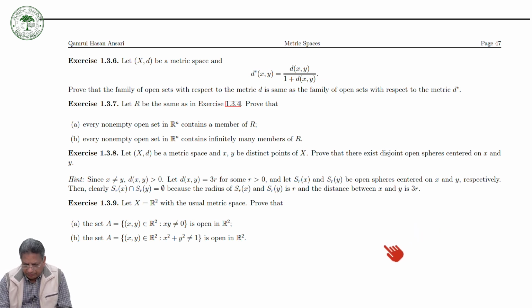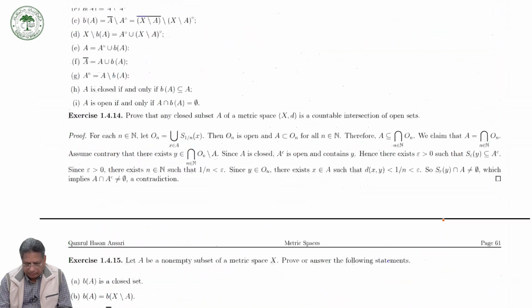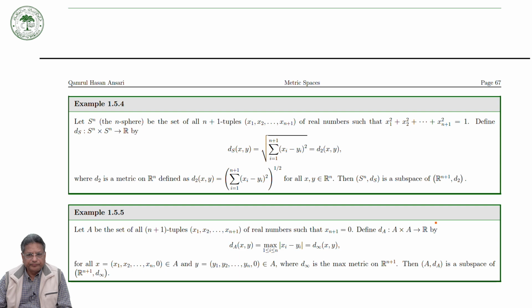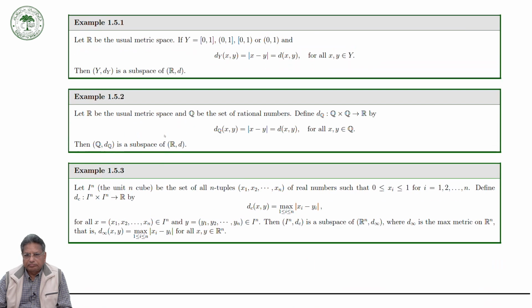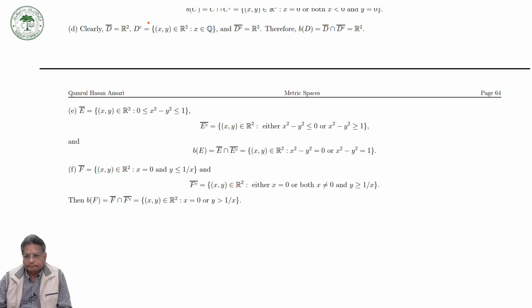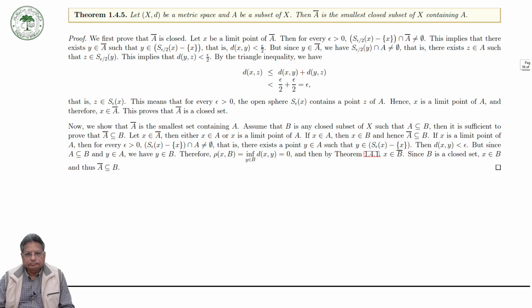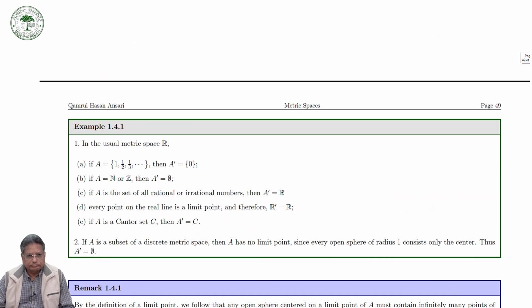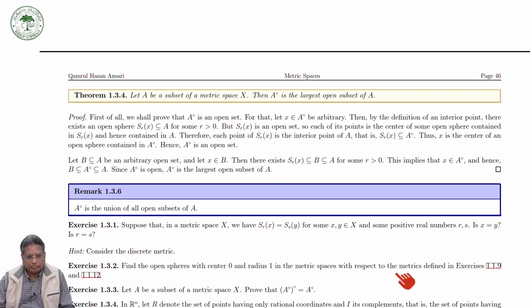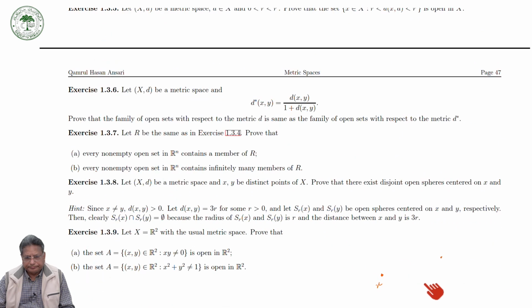You can take any two points. Suppose you have a point X here, and this is your point Y, and suppose the distance between them is 3r.